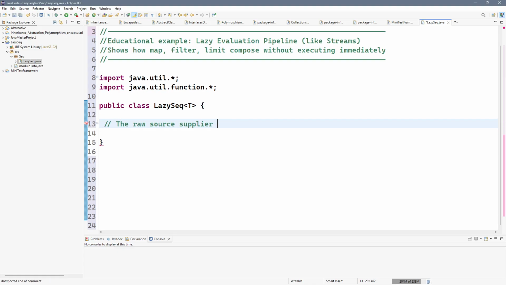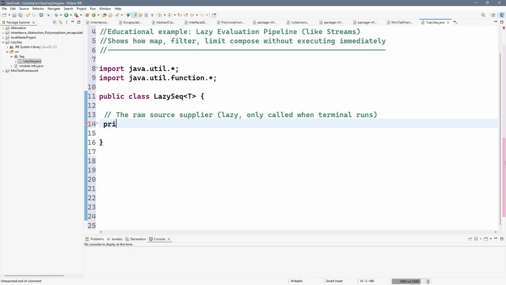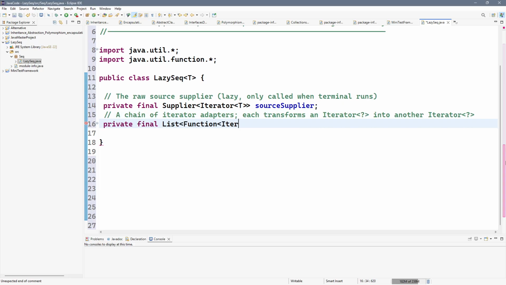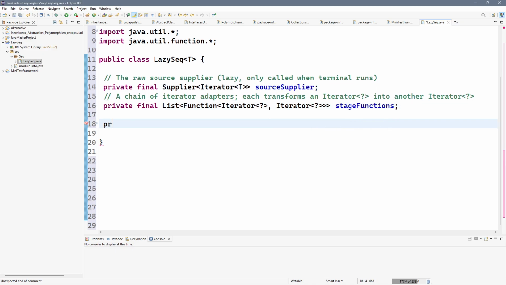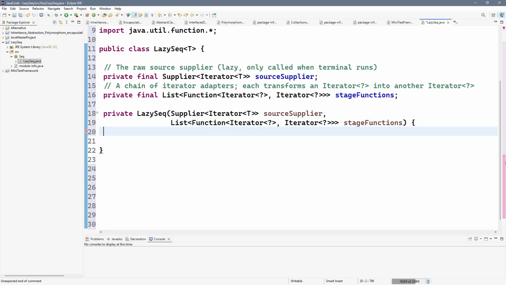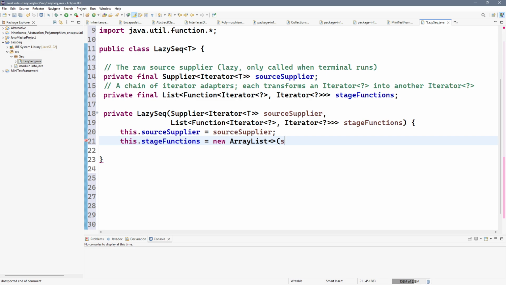Two fields define the entire pipeline. Source supplier is a lazy factory that creates a fresh iterator over the data, or infinite stream. Stage functions is a list of transformer functions, each one wraps an existing iterator and produces a new one. The constructor is private, users create pipelines only through static factories, preserving immutability.